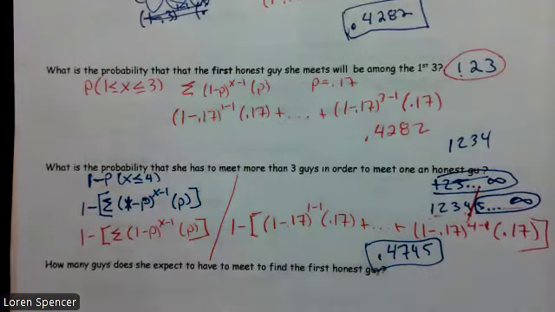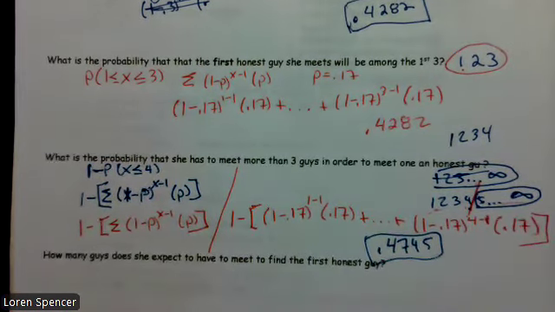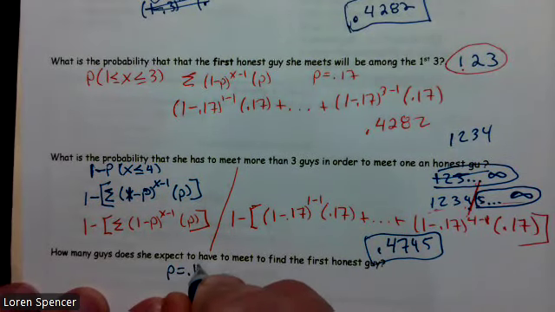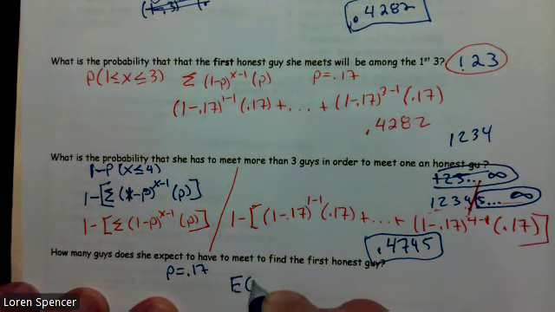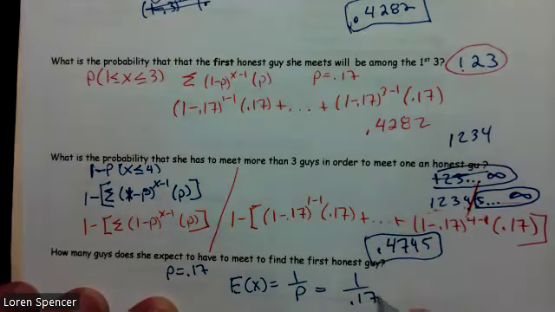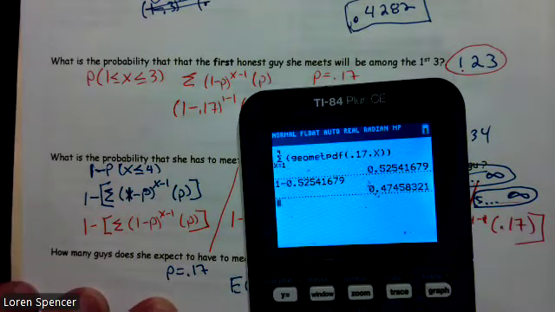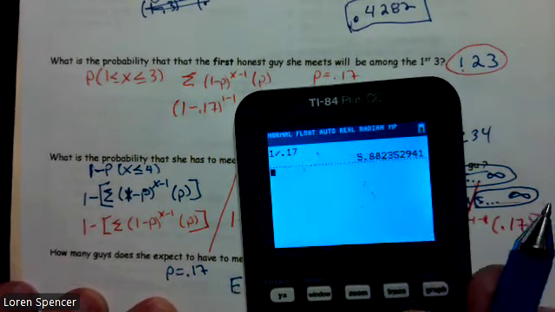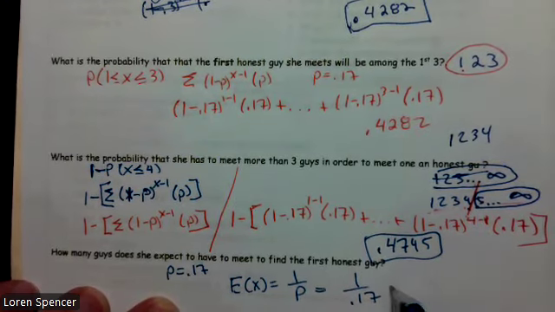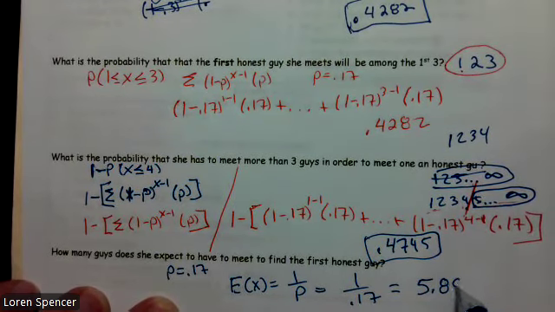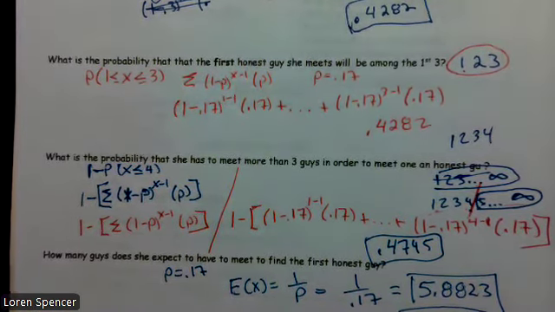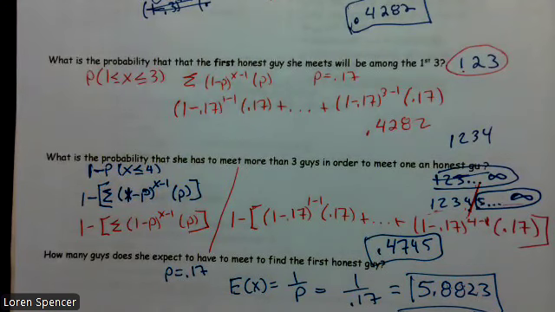All right. So lastly, how many guys does she expect to have to meet to find the first honest guy? Well, the probability is 0.17, and the expected value for the geometric is 1 over p, which is 1 over 0.17. And 1 divided by 0.17 is 5.8823. So she'd expect to have to meet 5.8823 guys in order to find the first honest guy.